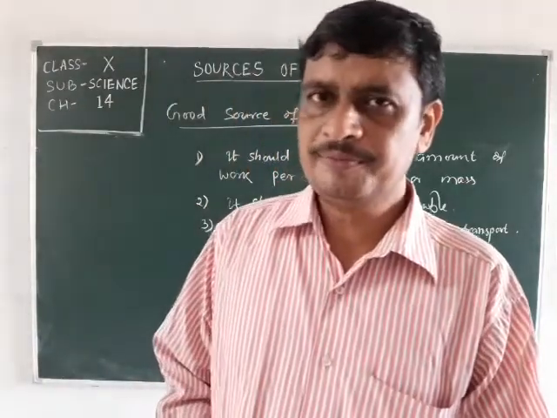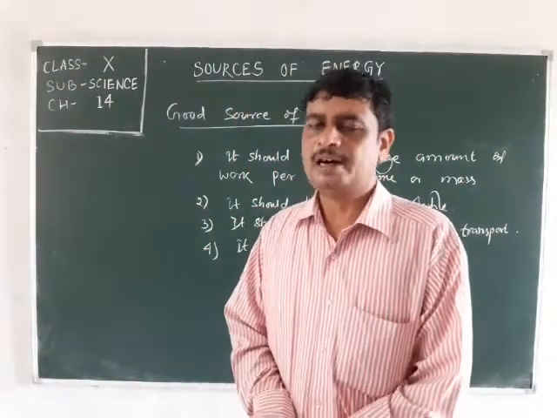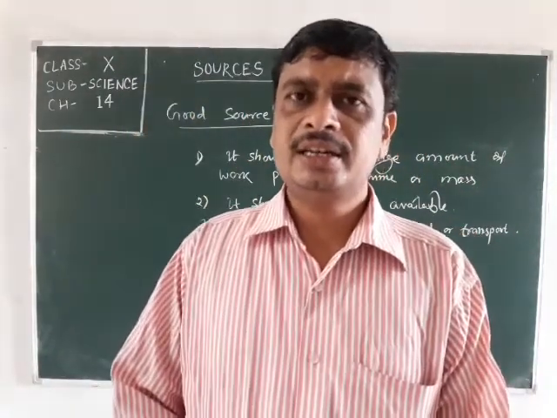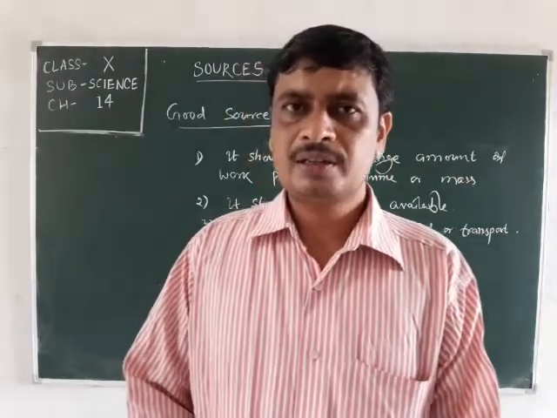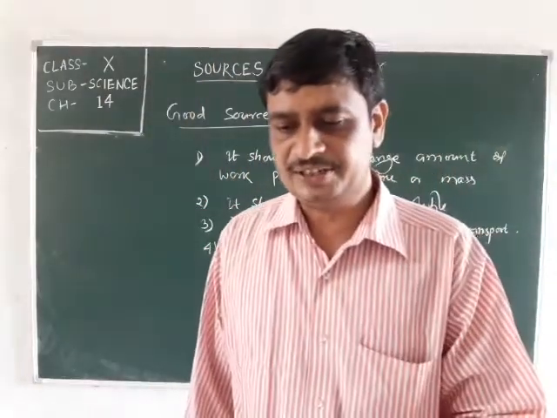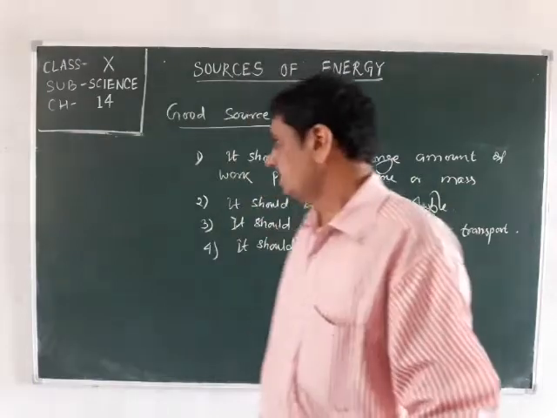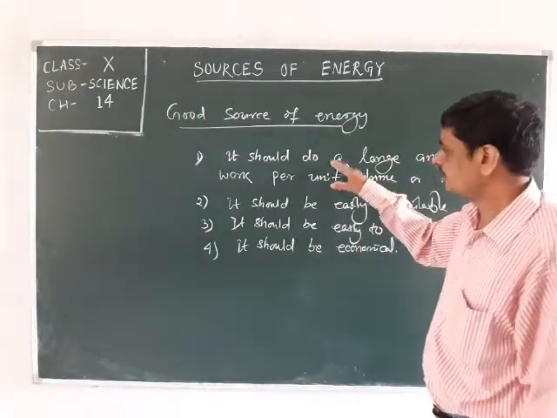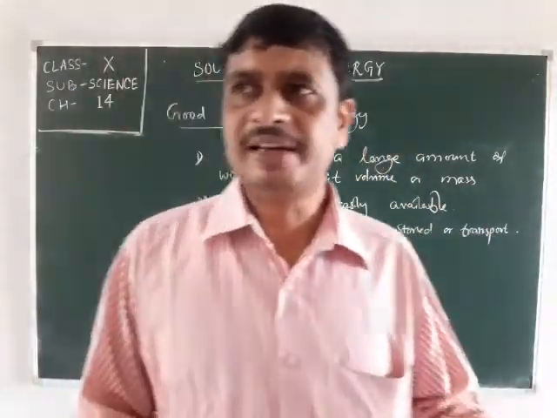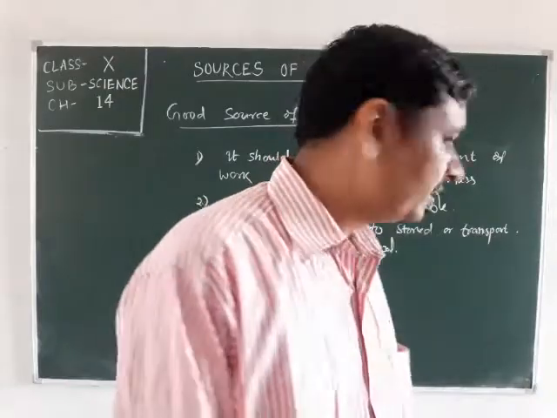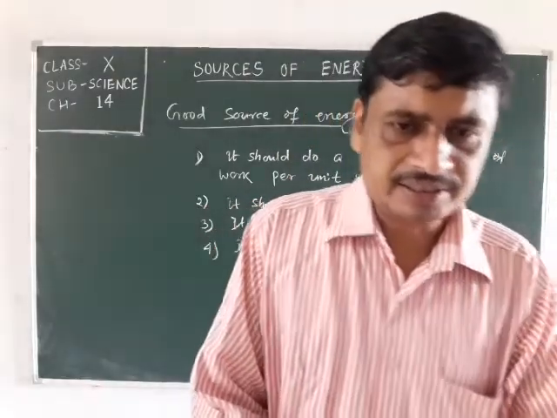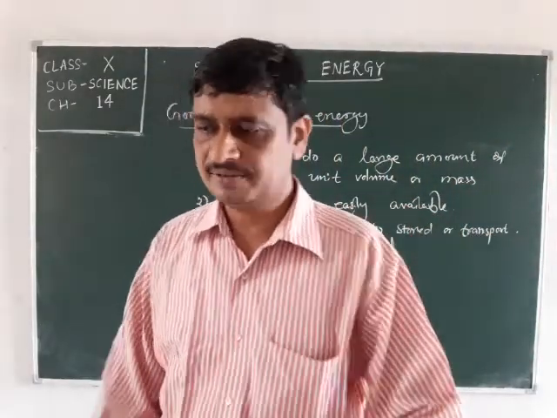So first we have to consider the calorific value, that is how much heat it will produce on burning. Next one is the production of smoke, which pollutes the air, and third one is the availability. Here this point should be considered again, whether it is easy to store or not, easy to transport to any remote areas or not, and it should be economic. Next we read about conventional sources of energy.